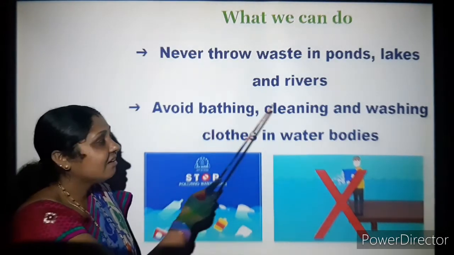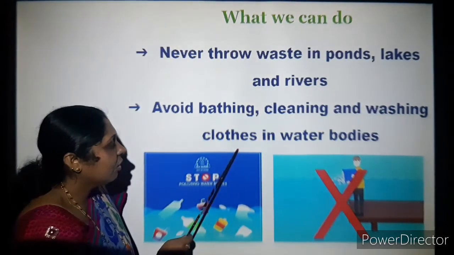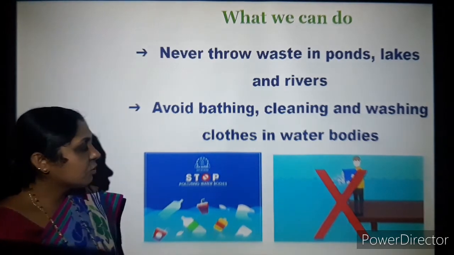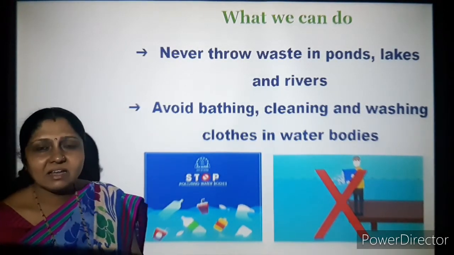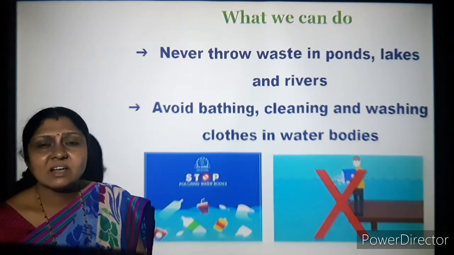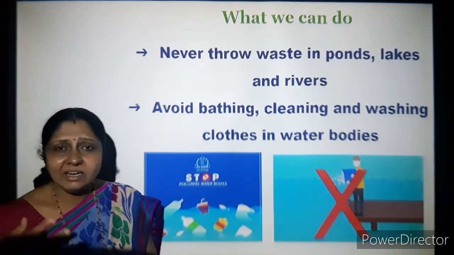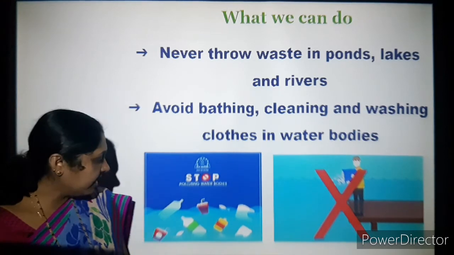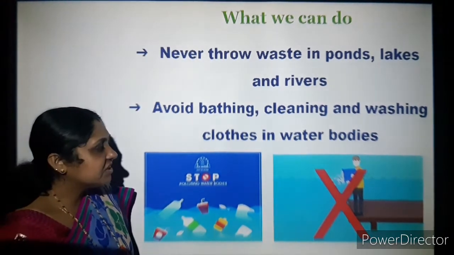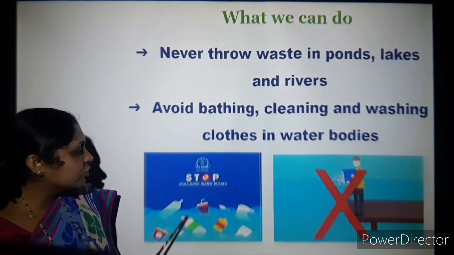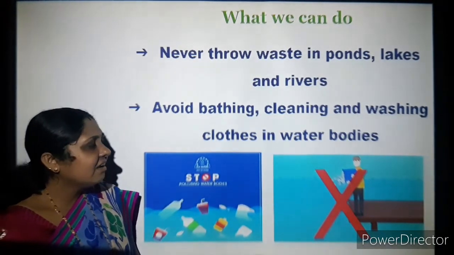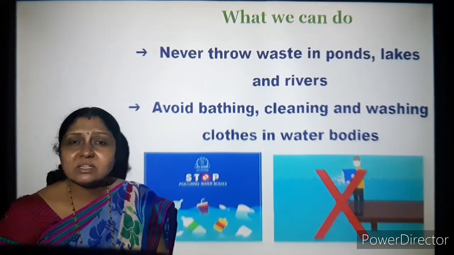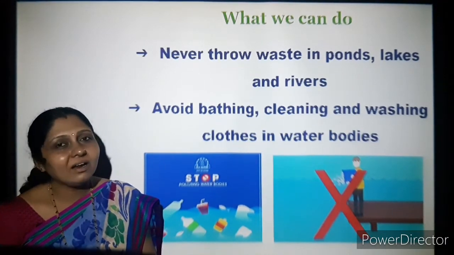Avoid bathing, cleaning and washing clothes in water bodies. We have to avoid going and taking a bath there, washing our vehicles, everything in the river or any water body. See here the pictures telling you to stop polluting the water bodies by throwing things there, as it also disturbs the water animals.